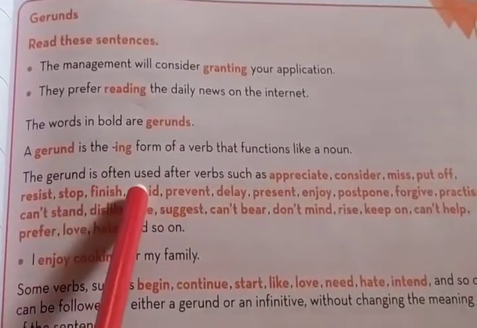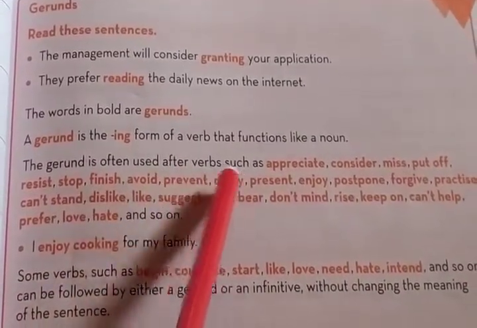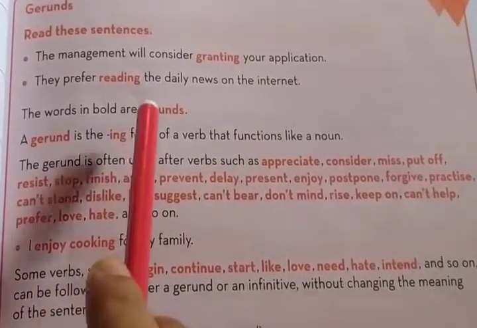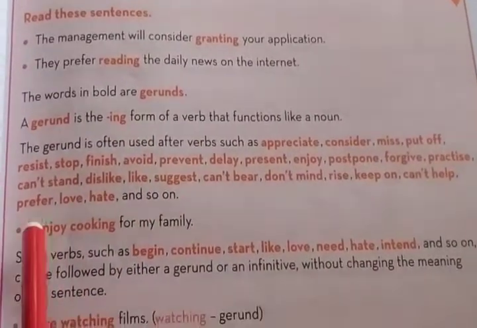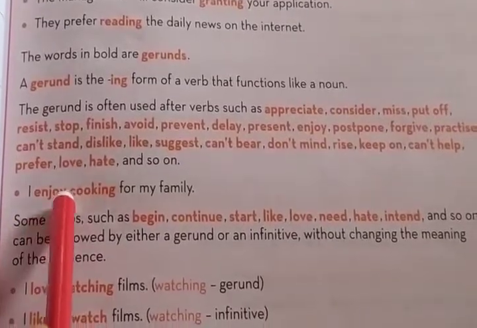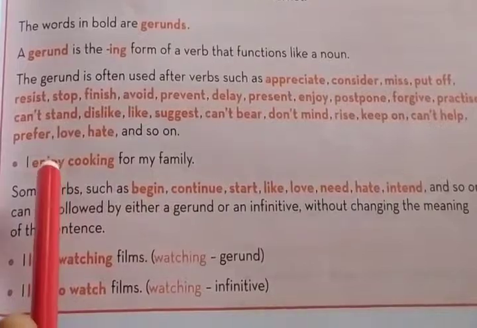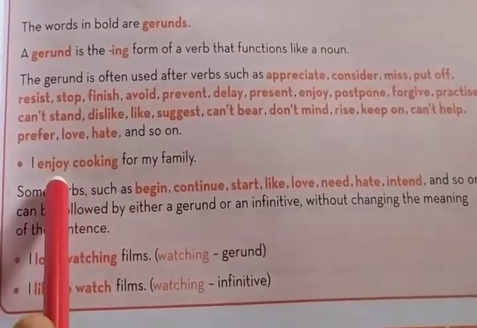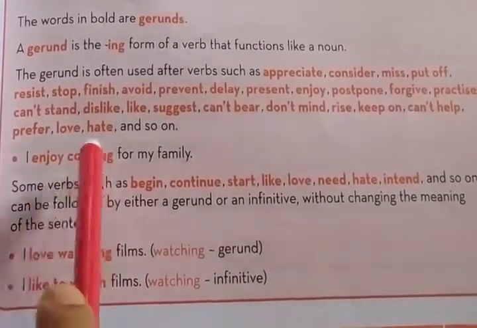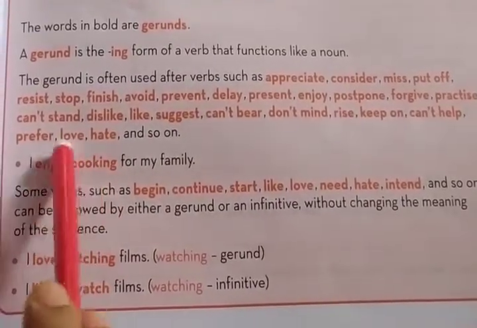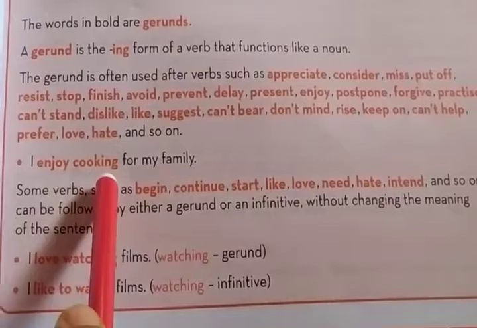The gerund is often used after verbs. After these main verbs, a gerund is always placed. For example, I enjoy cooking. I enjoy cooking for my family. So enjoy is the main verb, and cooking acts as a gerund. Why is it a gerund? Because ing is added to the main verb cook, and it acts as a noun.